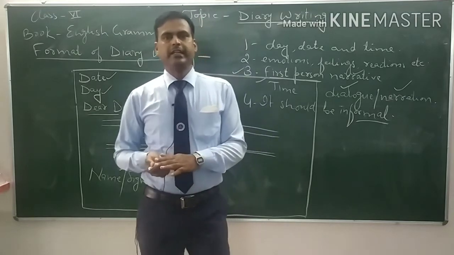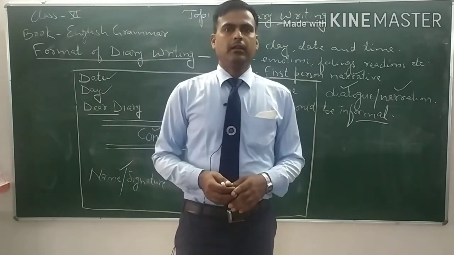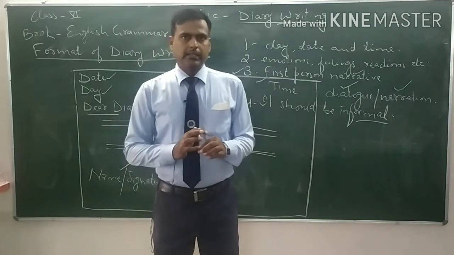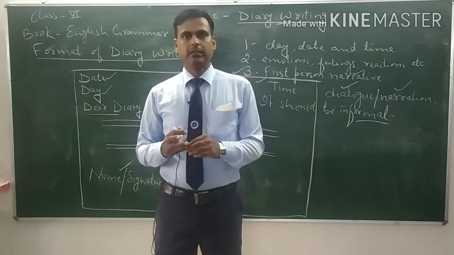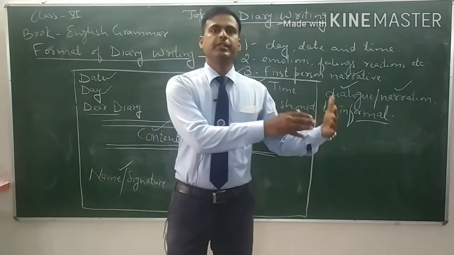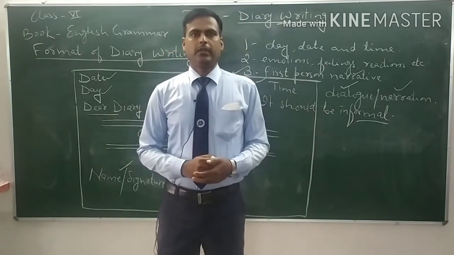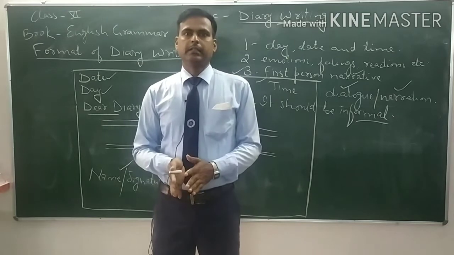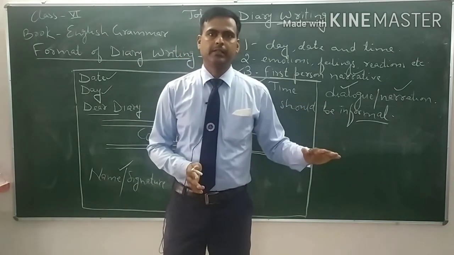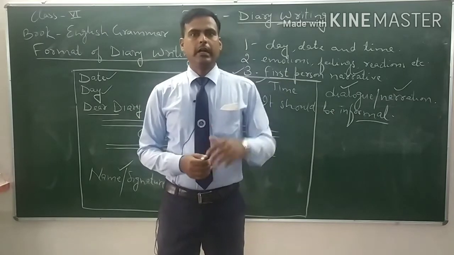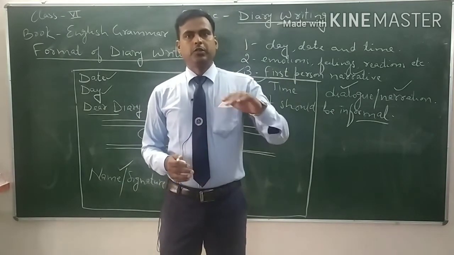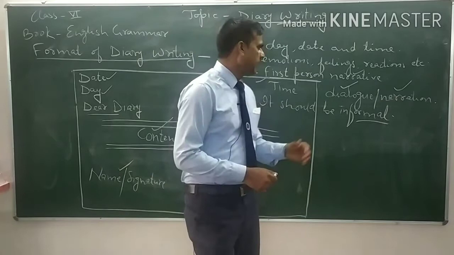If you write in a formal way, the sentences must be complete and accurate; there shouldn't be any mistakes. Sentences should be complete, and it shouldn't be informal. And informal means